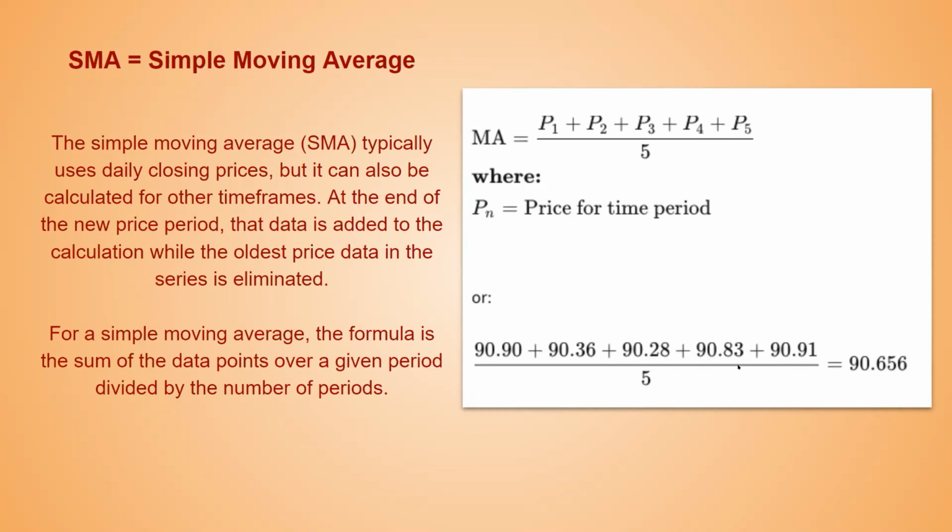Add it, then divide, you get 90.656, and that is the simple moving average. Now, my endeavor here is not to give you exercises to understand the formula. That is not the idea of a technical analyst in the present world.